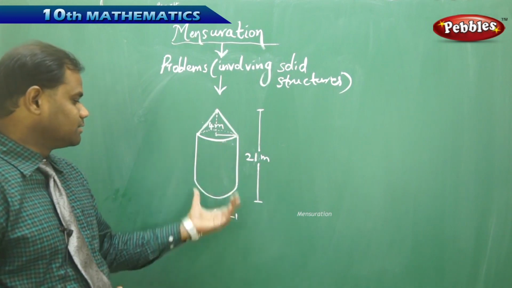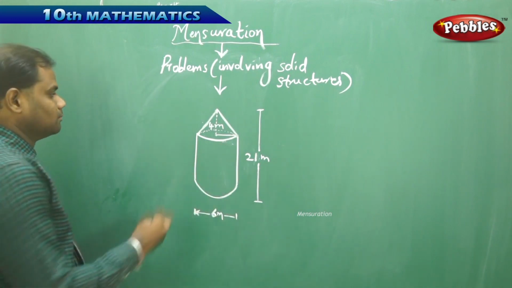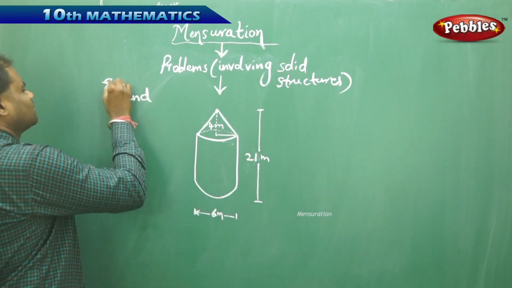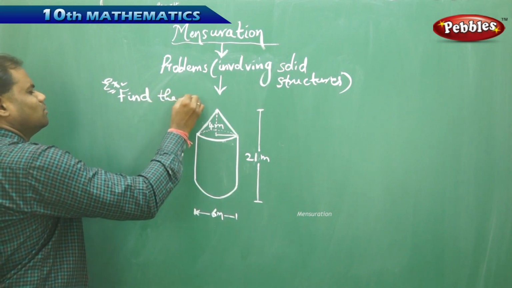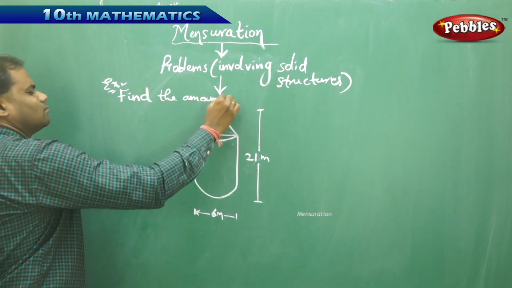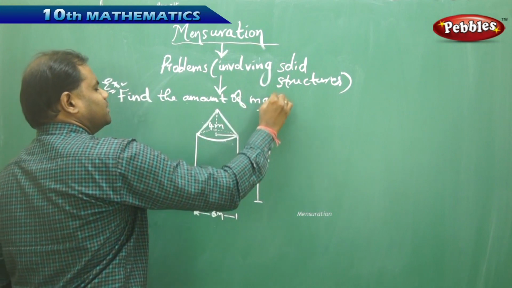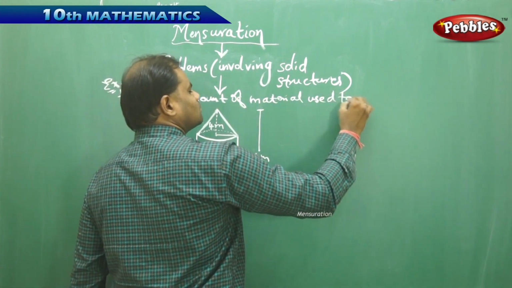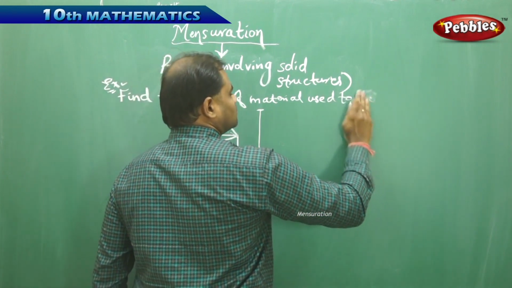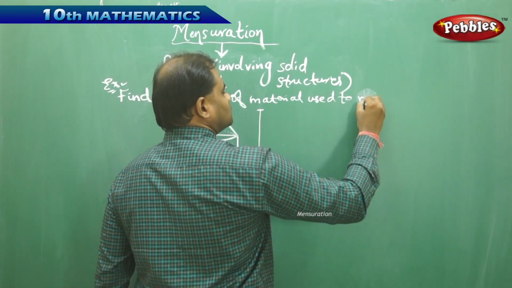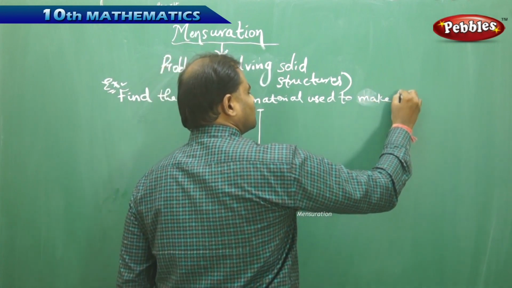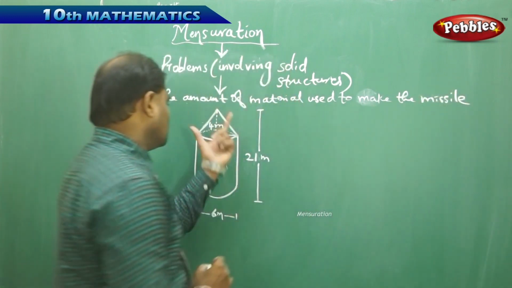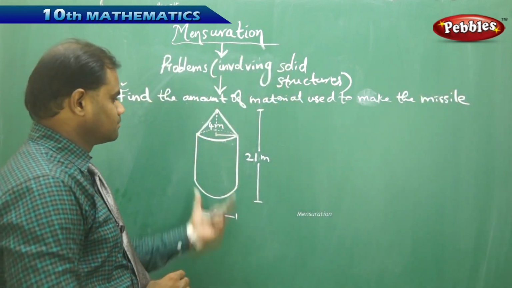Say for example, I have taken this missile diagram. Now the question is, find the amount of material used to make the missile of following dimensions.